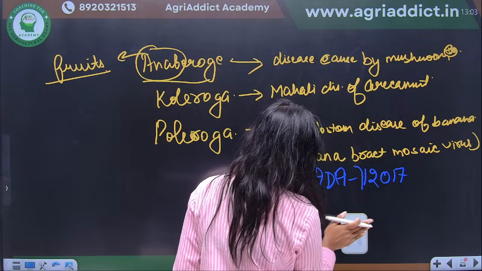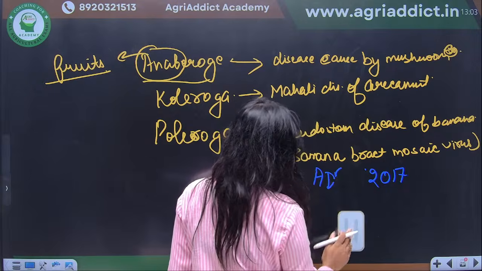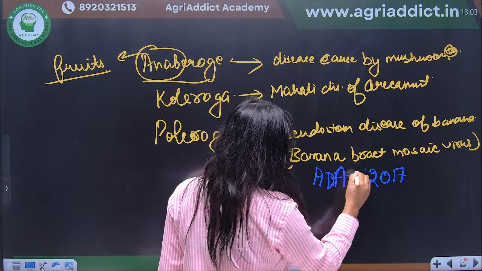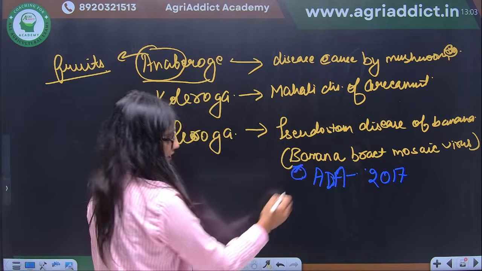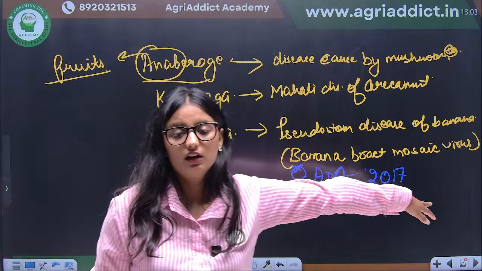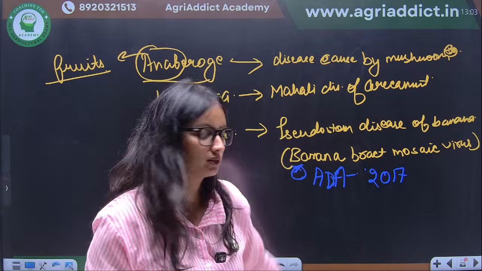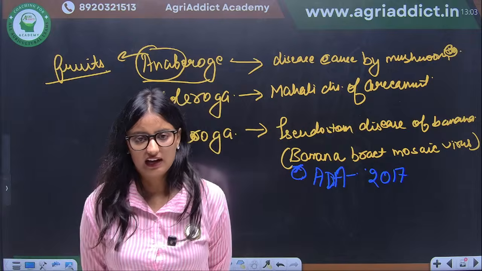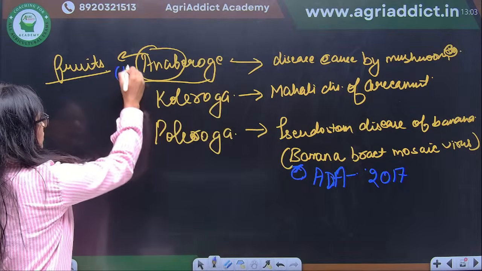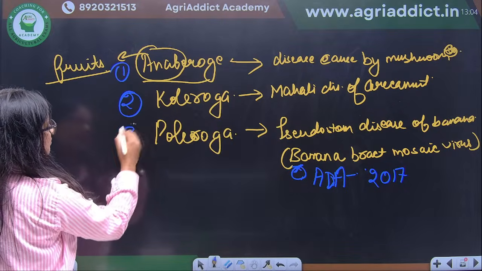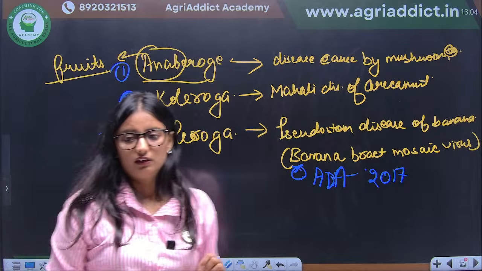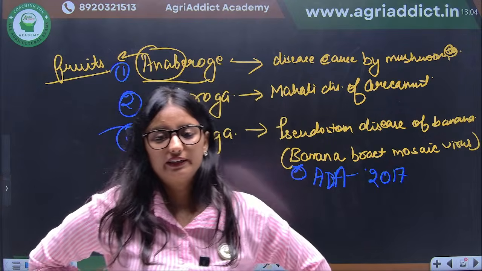Anyone? We have discussed it in banana. Tell me the causal organism now. This is your homework if you are not telling. What is the vector of the banana bunchy top virus? And these are the three terms: Anaberoga, Kolyoroga, and Polioroga. Anyone in the comments?